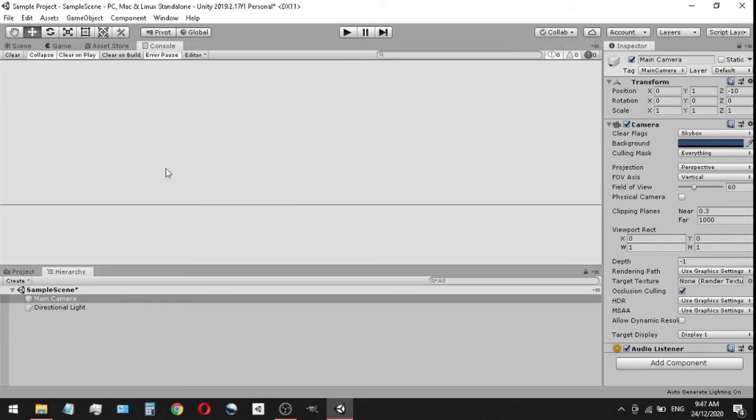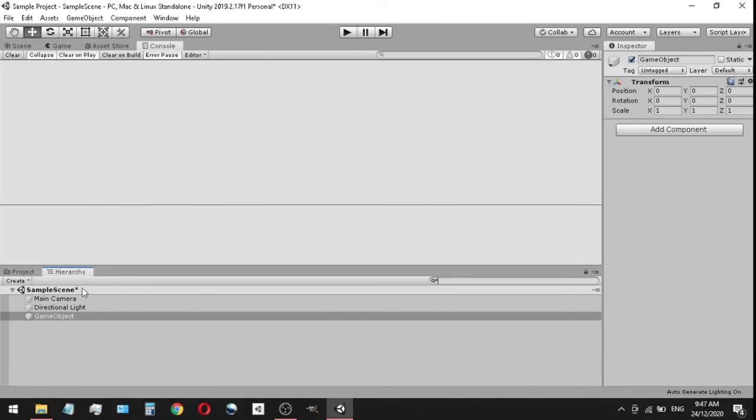Now, the next thing we're going to do is come over here to our hierarchy, click create, go to empty. We're going to create a very clean and empty game object. As you can see over here, it says game object and there is nothing in it because this is an empty. We're going to click add component and create our very first script.